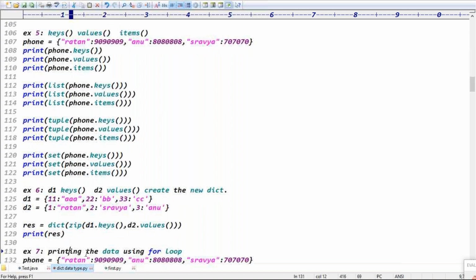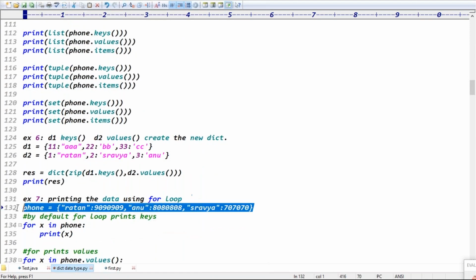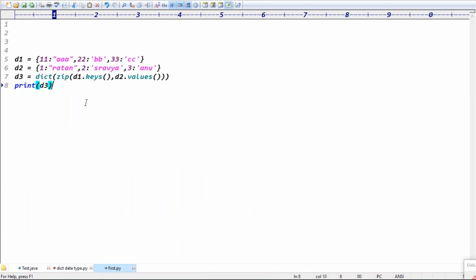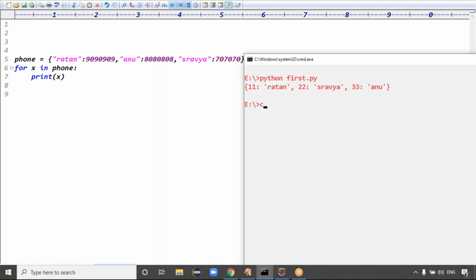Seventh example is printing data using a for loop, guys. We can print the data using a for loop. If you take the seventh example, I write the for loop in multiple possibilities. For x in phone, print of x. When I iterate the data using a for loop, by default, what are we getting?